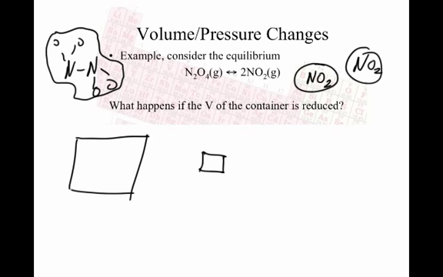So how will the reaction respond to a smaller volume? It's going to shift towards the reactant side. So I'm going to see more of this gas form and less of this gas form because the volume is getting smaller, less space to move around in. Every time the reaction shifts in this direction, I take 2 molecules and I make 1. So I'm going to be taking up less space if I shift more towards the dinitrogen tetroxide. Okay? All right, let's try looking at another one.